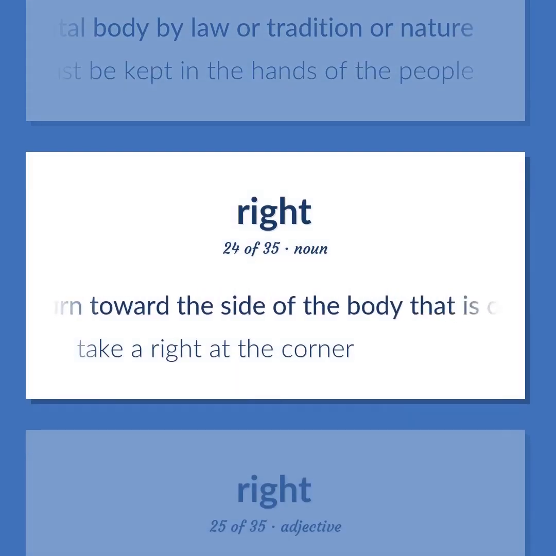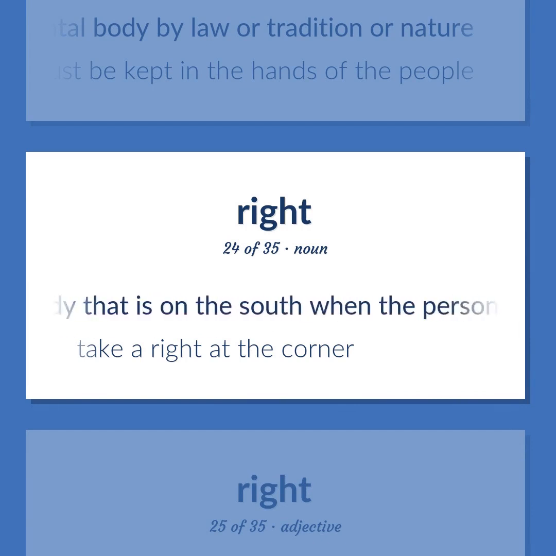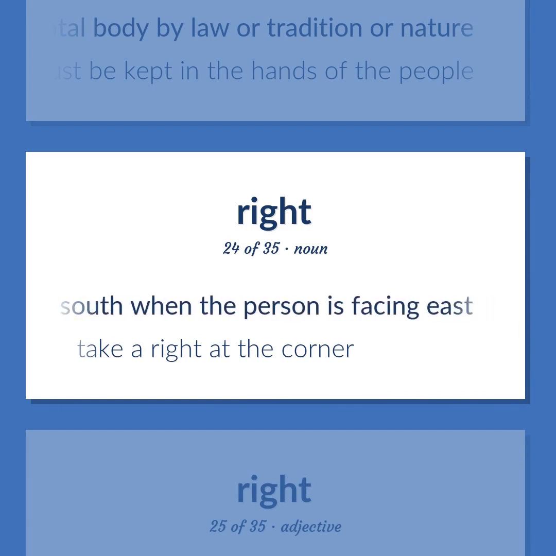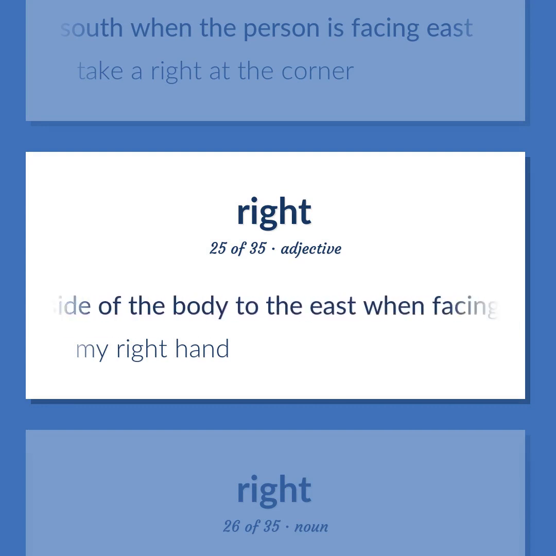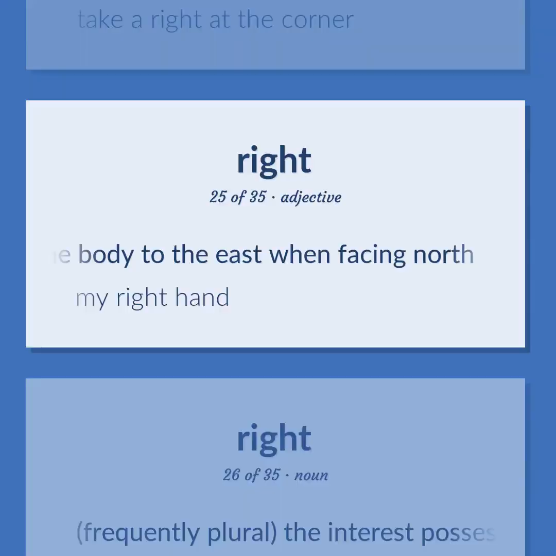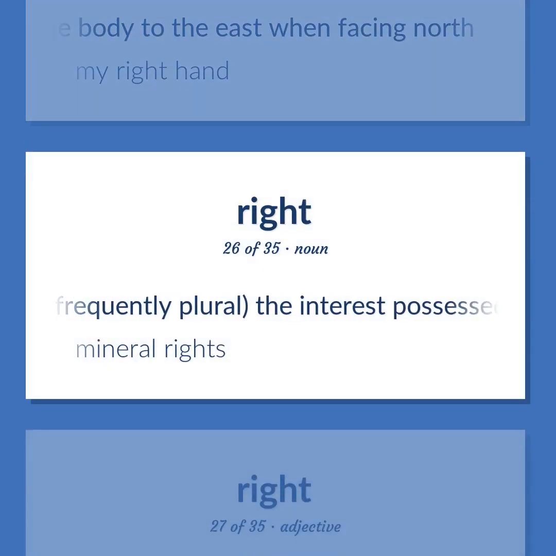A turn toward the side of the body that is on the south when the person is facing east. Take a right at the corner. Being or located on or directed toward the side of the body to the east when facing north. My right hand. Frequently plural, the interest possessed by law or custom in some intangible thing. Mineral rights.